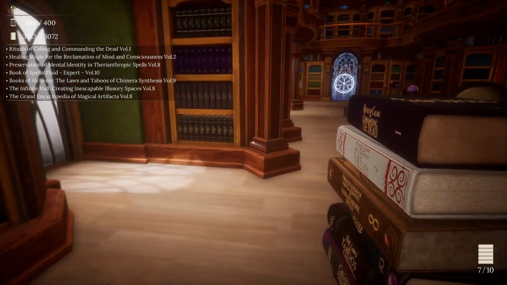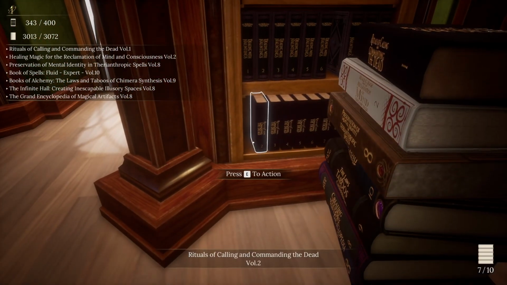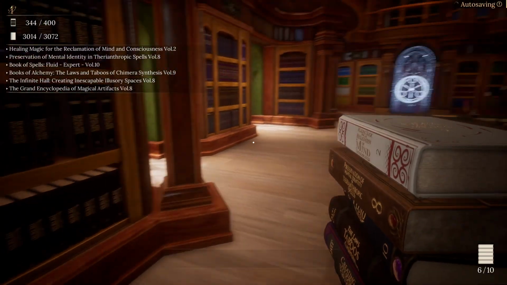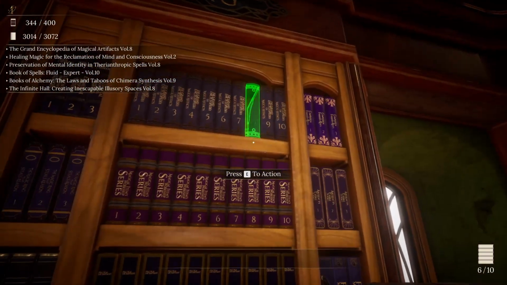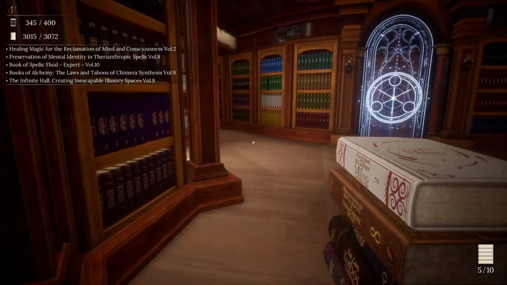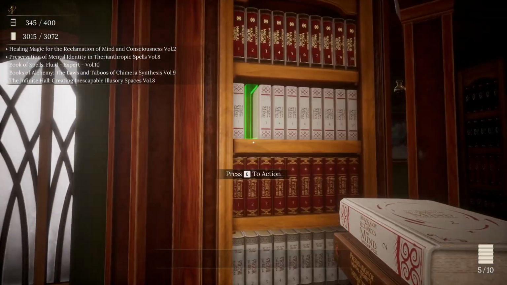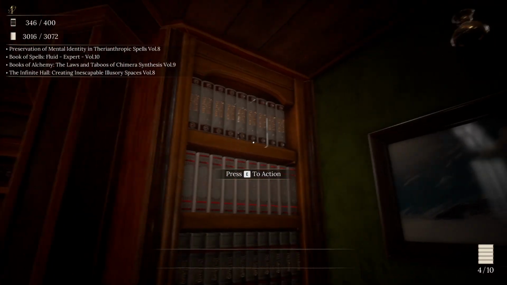So Rituals of Calling, Commanding the Dead, Volume 1. That goes here. Grand Encyclopedia of Magical Artifacts, Volume 8 goes up here. Preservation of mental healing. So this should complete healing. No, we still got spells for curing poisons and diseases.